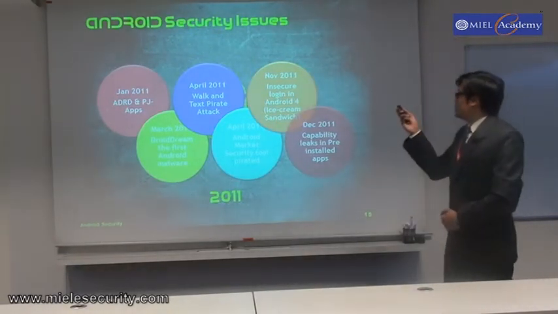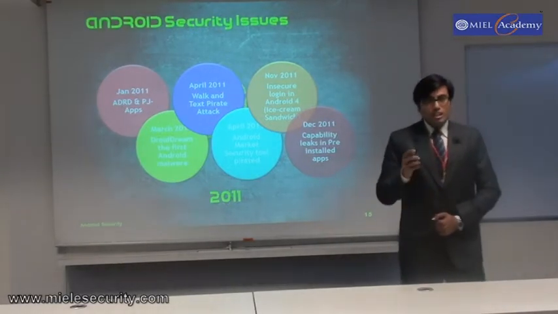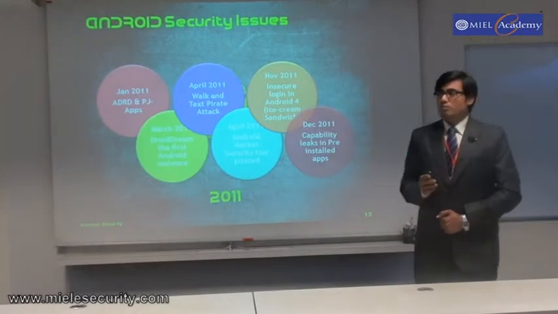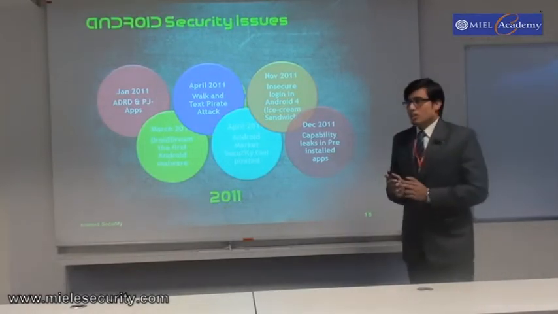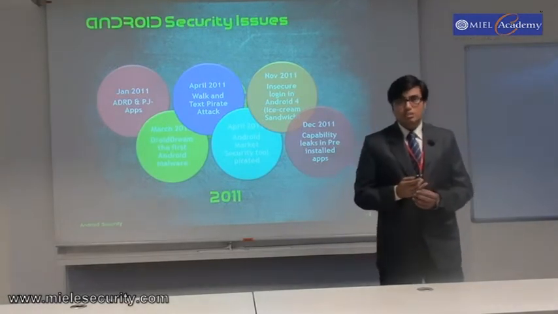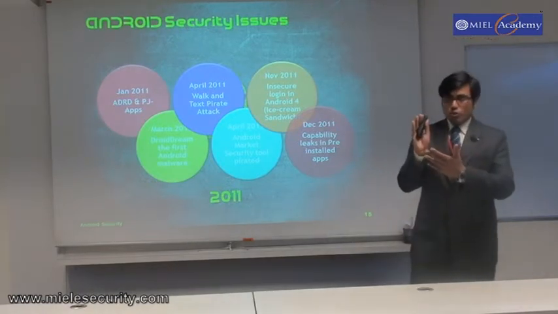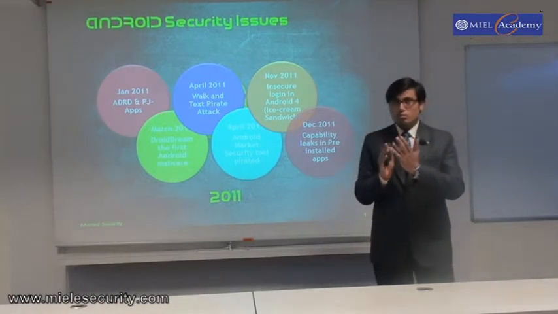And the latest issue is in November, when Android 4, that is Ice Cream Sandwich, was launched. The developers didn't know that it had a great security flaw: it had a facial recognition feature, but the flaw was that if you even hold a photo in front of that camera, it was able to recognize that person.